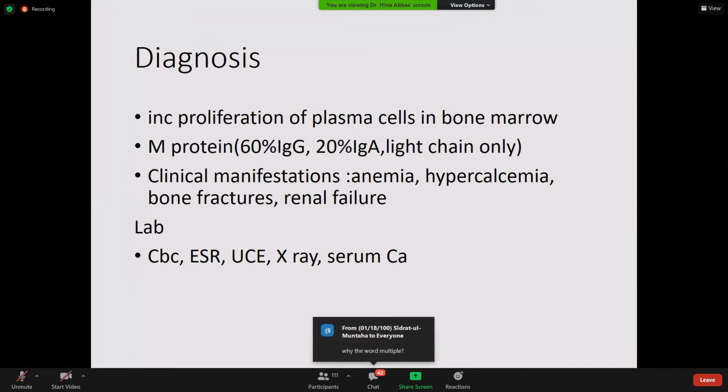Increased proliferation of, why the word multiple? Maybe because it is involving multiple organs. You can see here the clinical manifestations, which are anemia, hypercalcemia, bone fractures, renal failure. It is involving multiple organs. Maybe. Increased proliferation of plasma cells in the bone marrow. Okay, M protein, increased proliferation of plasma cells in the bone marrow. Okay, the plasma cells are proliferating in the bone marrow, but they had left the germinal center, right?